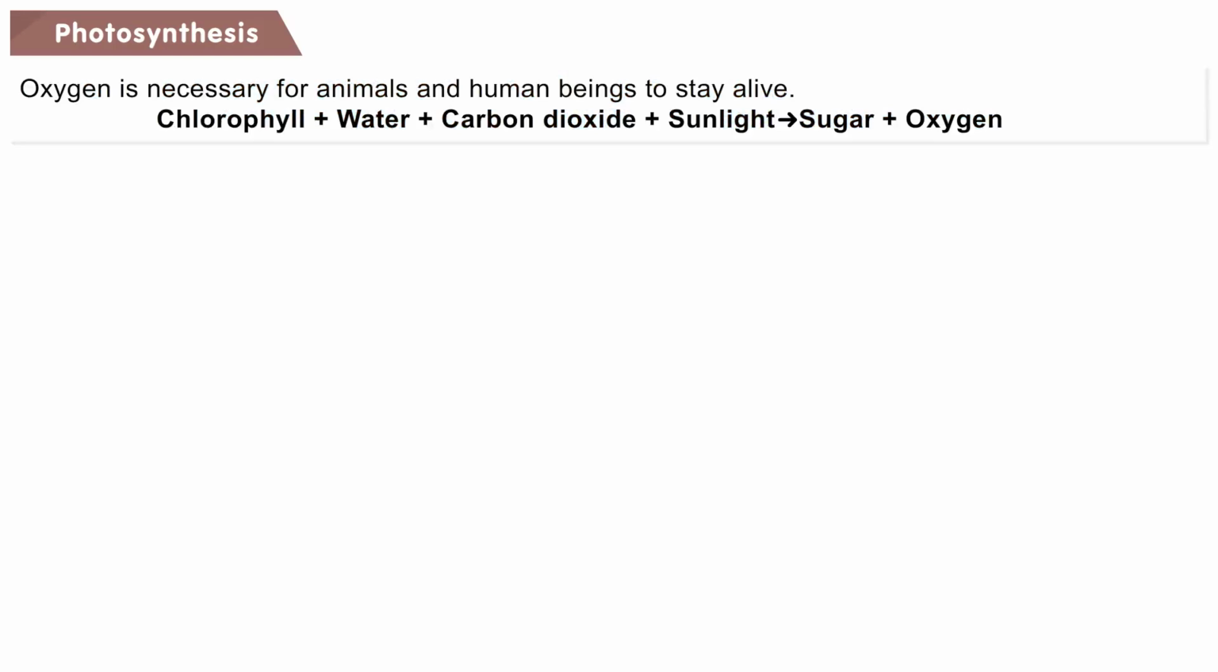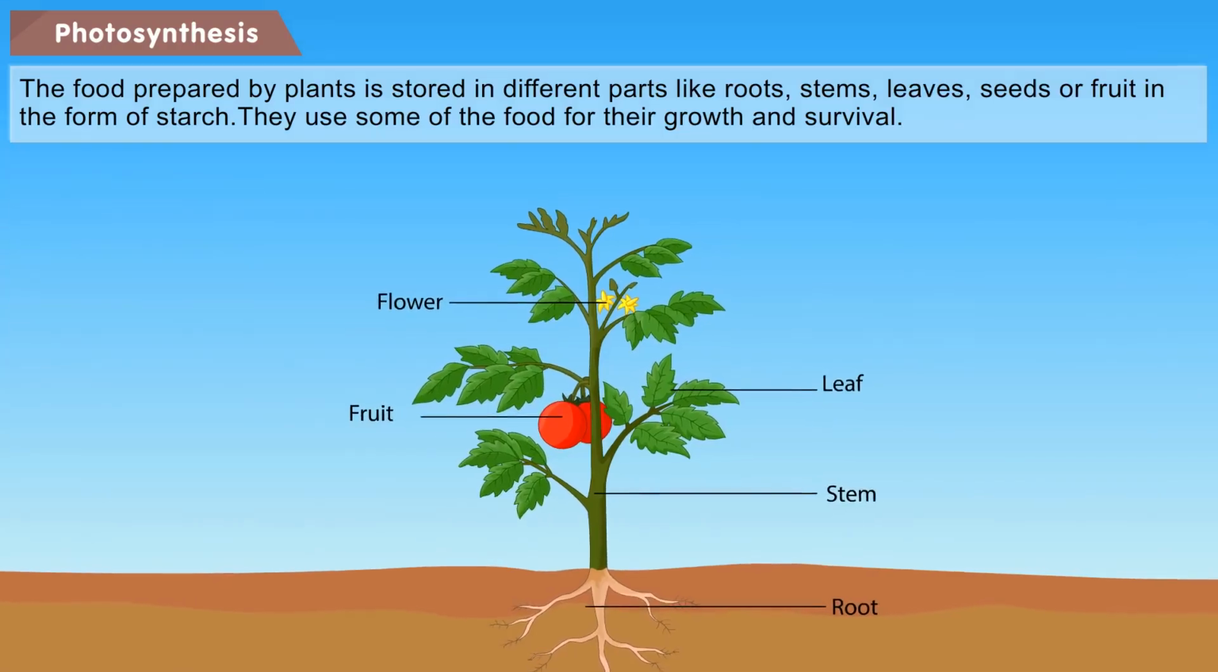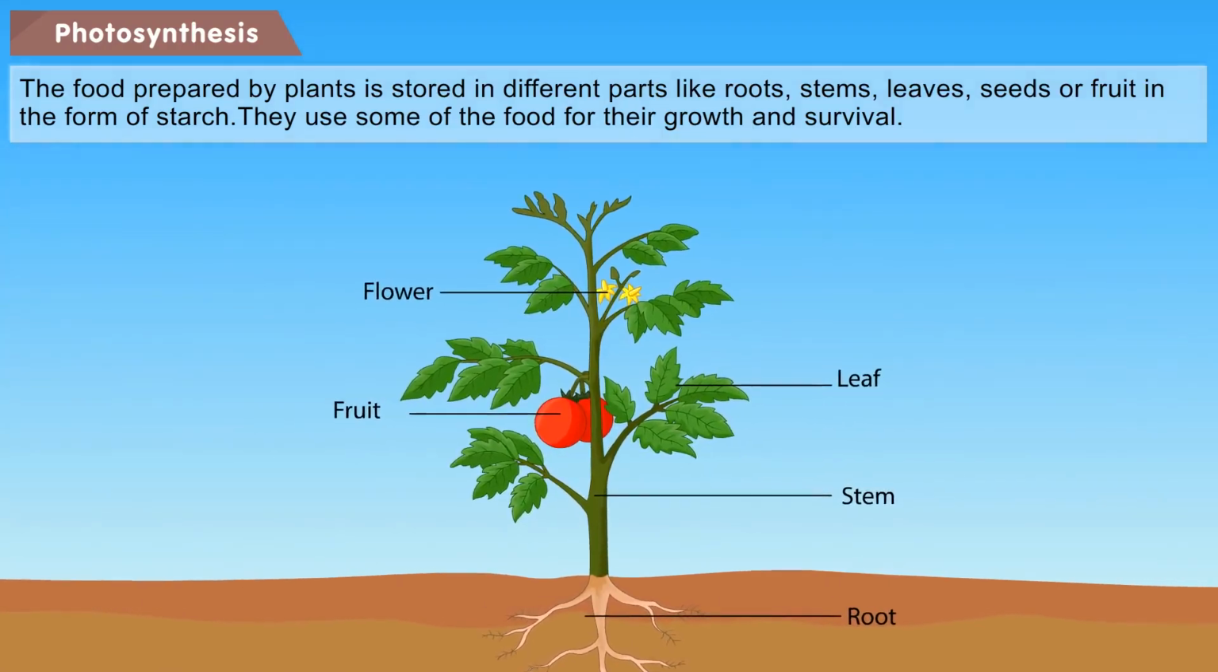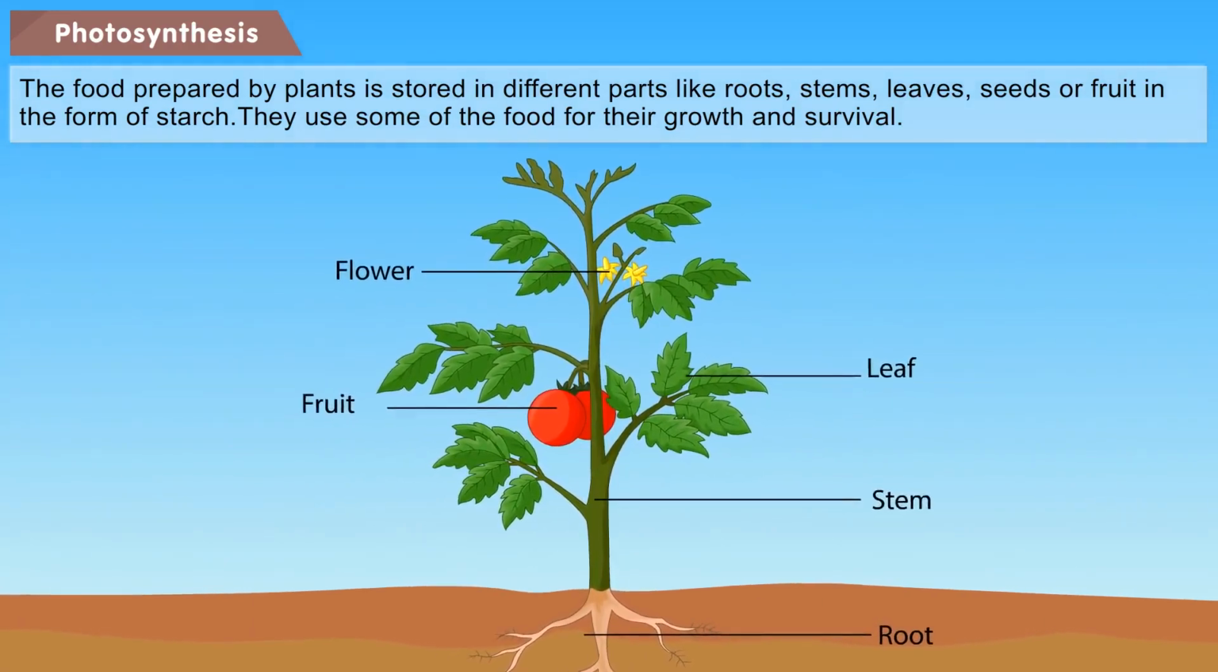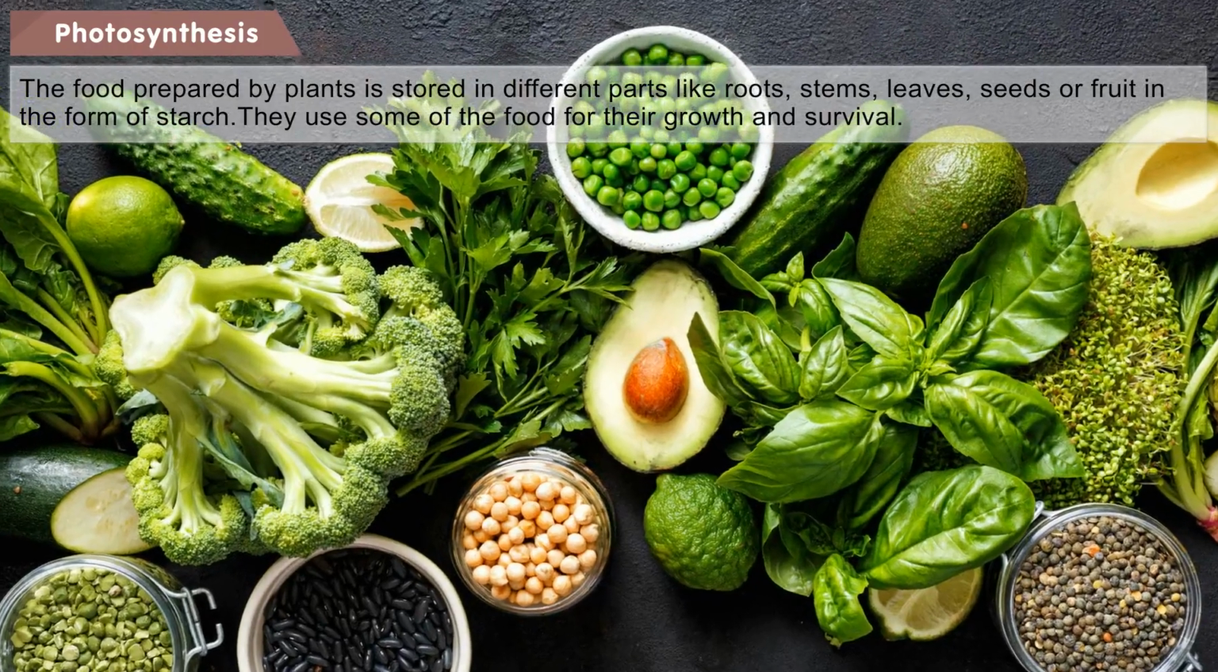Chlorophyll plus water, plus carbon dioxide, plus sunlight gives sugar plus oxygen. The food prepared by plants is stored in different parts like roots, stems, leaves, seeds or fruit in the form of starch. They use some of the food for their growth and survival.